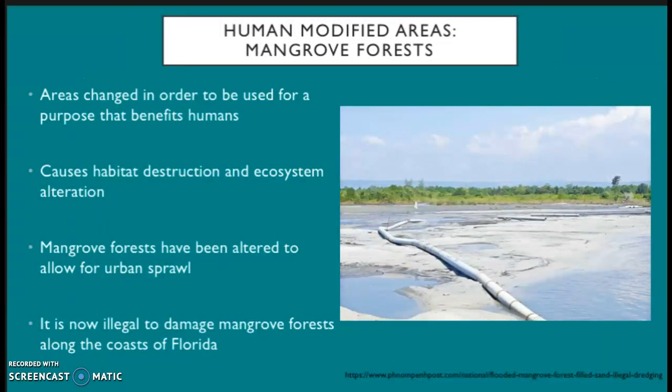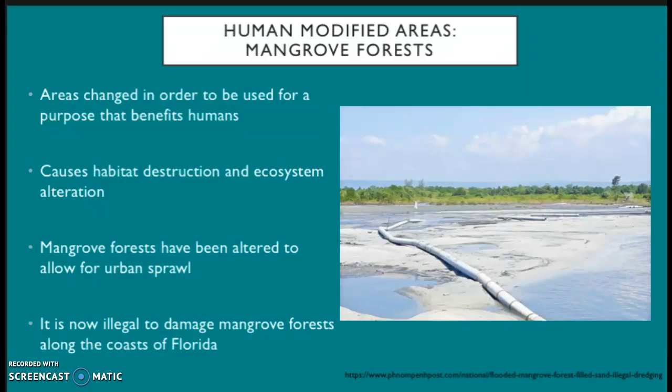Human-modified areas are areas that people have changed the ecological structure of in order to better suit our needs. For example, turning an area into a field that we grow food on would be a human-modified area. These areas create conservation issues because they change the ecosystem of an area and destroy habitat. As urban sprawl is growing, conservation of biodiversity in human-modified areas is becoming even more important.